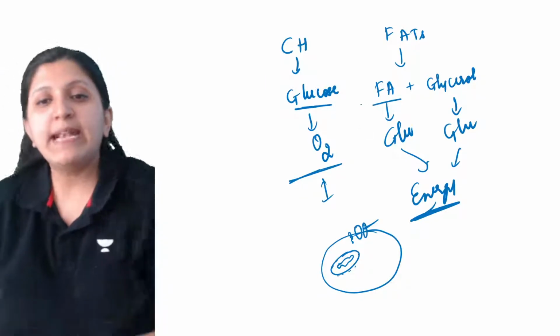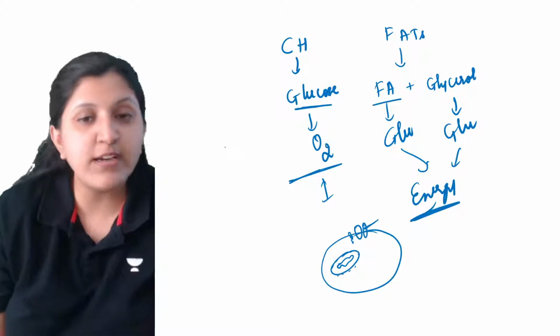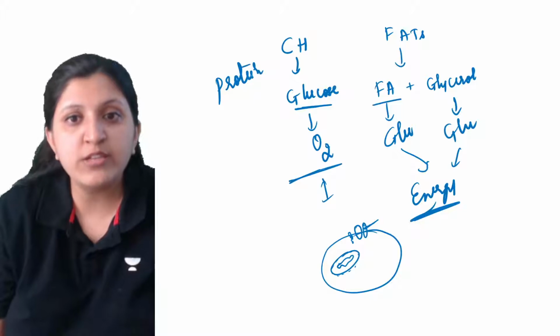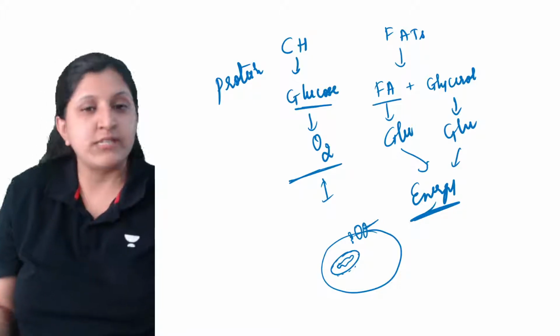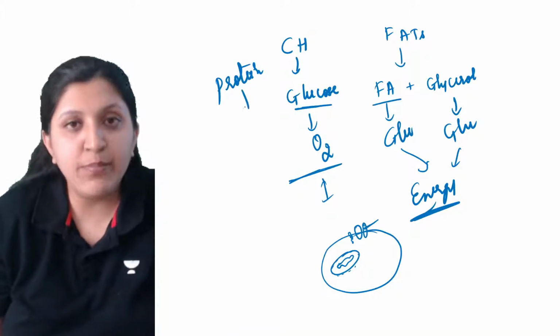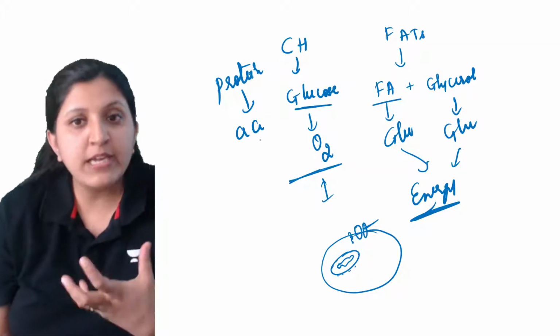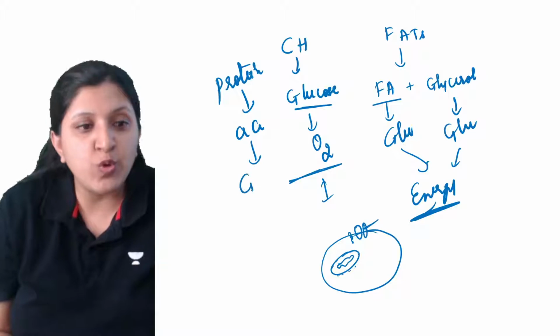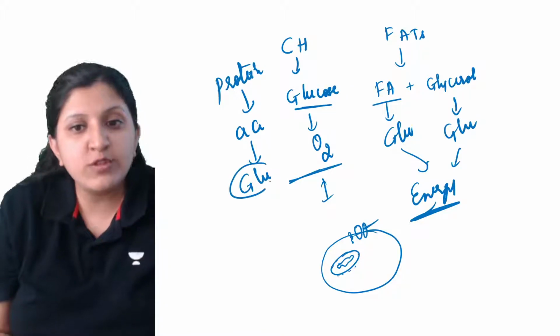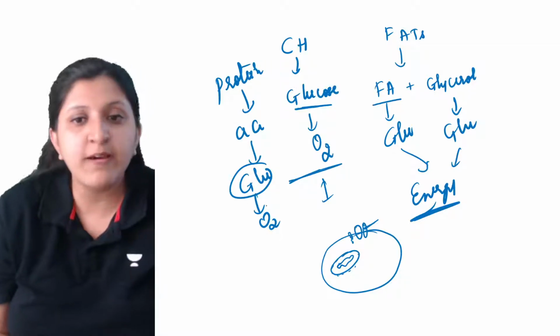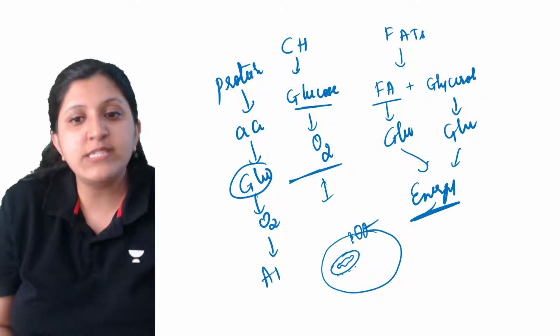So when you have not consumed food, the cellular protein which is there will break down. So amino acid is formed, and the amino acid is converted into glucose. So this glucose will get oxidized, that is cellular respiration will occur, and then energy supply is done.